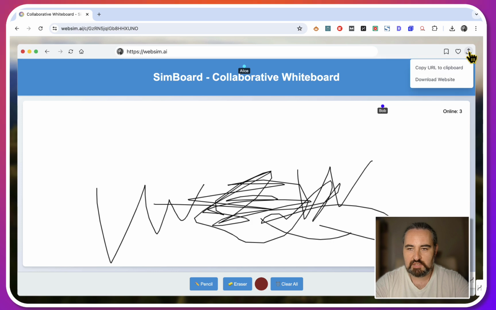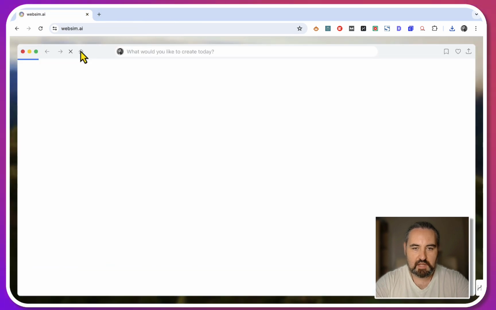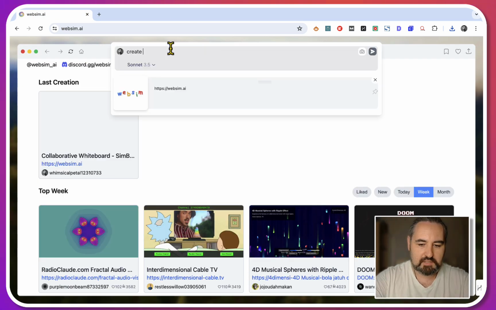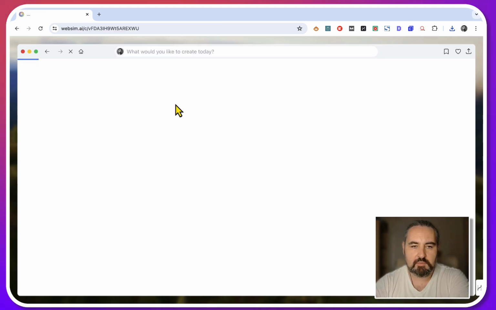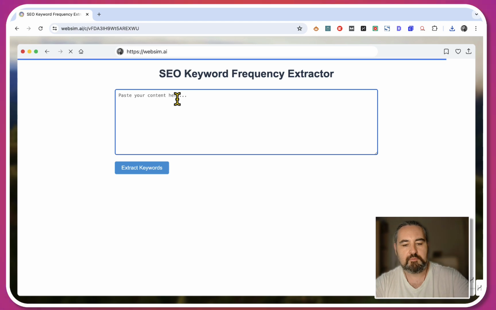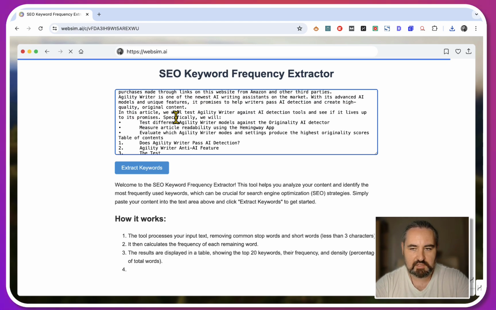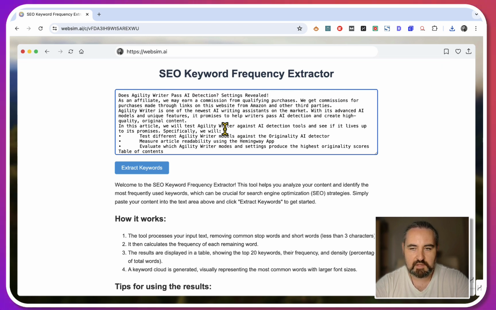And what you can do, you can just say download website, and this will be stored locally on your computer. Yeah, clear this up. Okay. Now what I also tried, create a keyword frequency extractor for SEO. And like with everything, the better the prompt, the better the output. So I'm using very simplistic prompts, not the ones that I used for my own testing. So let me test this out, and I'm pasting this. Oh, it hasn't finished yet, and I've already pasted the text.